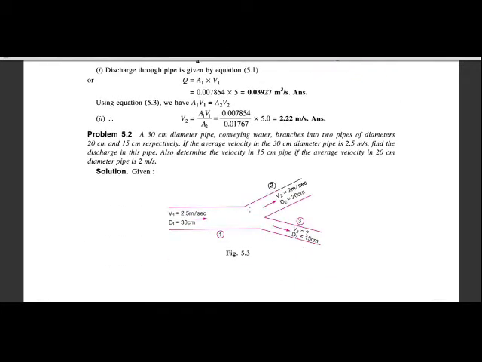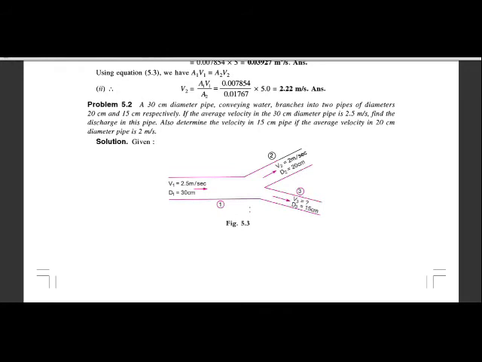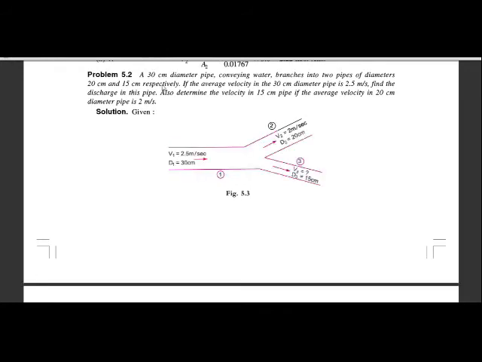Now we will see one more problem. A 30 centimeter diameter pipe conveying water branches into two pipes of diameter 20 centimeter and 15 centimeter. If the average velocity in the 30 centimeter diameter pipe is 2.5 meter per second, find the discharge in the pipe.